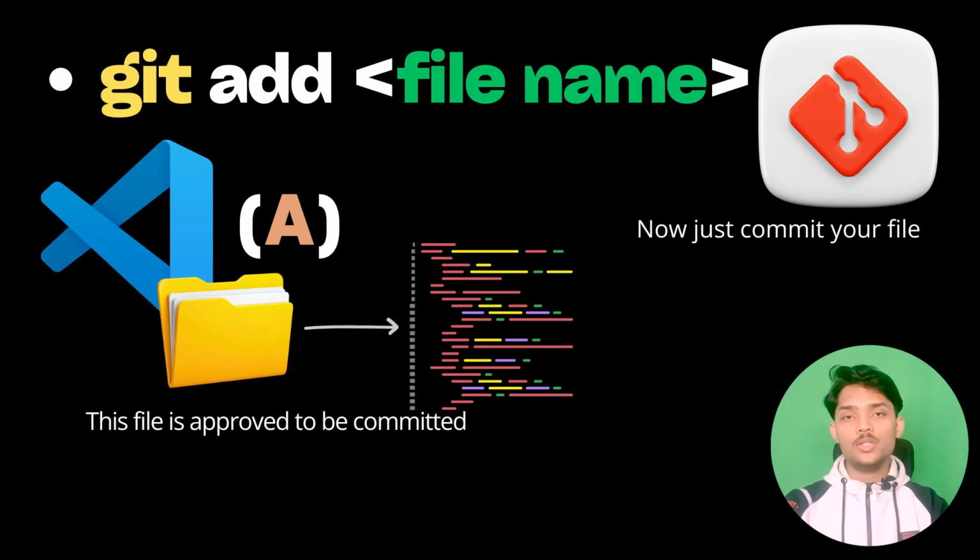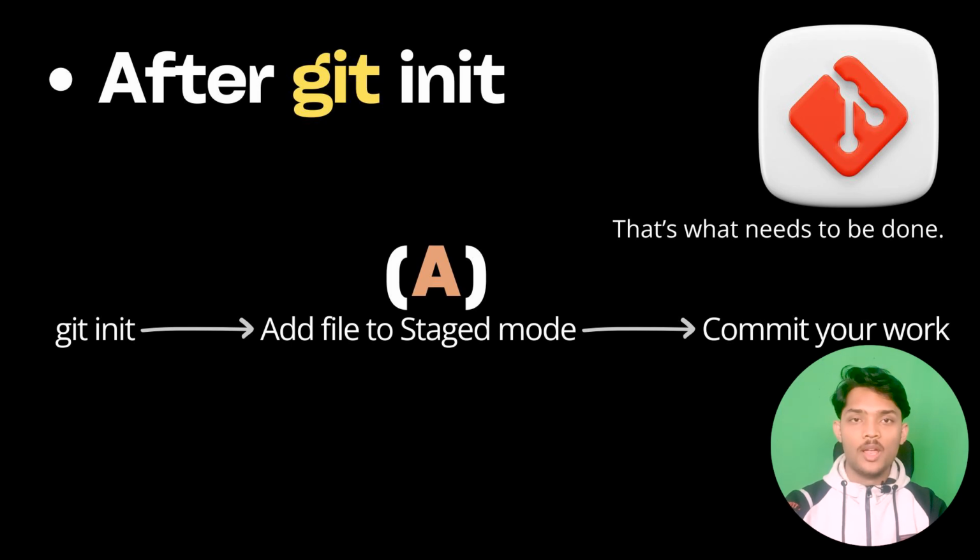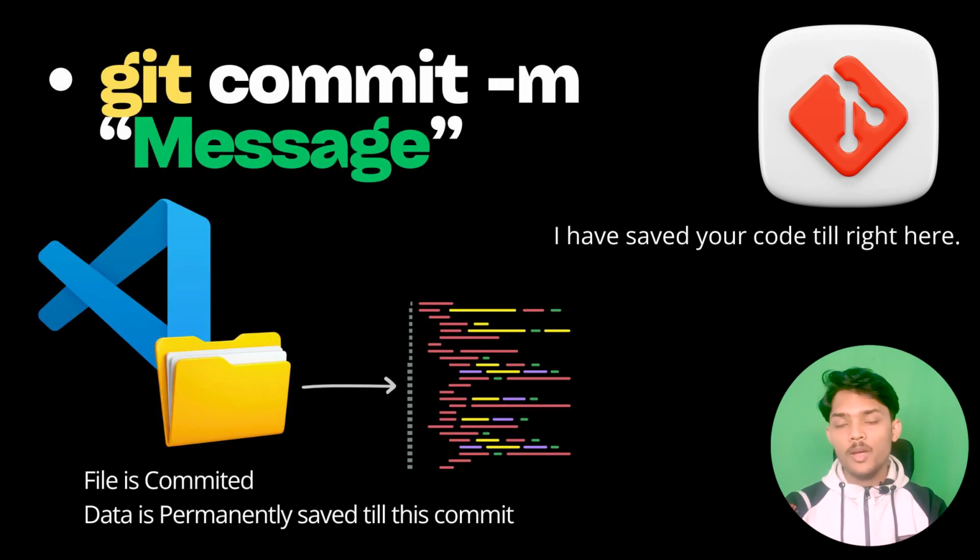So after you see the add symbol, you have to commit, I mean you have to take a snapshot, and for that you just have to type git commit -m, and in the double inverted commas you have to type a message. You can do that with the automated process that I will show you in the practical part.